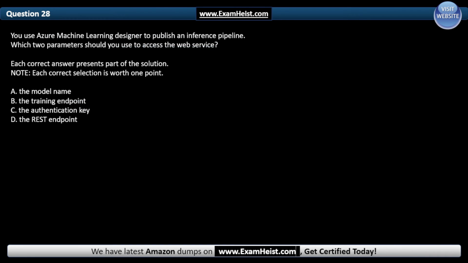Question 28. You use Azure Machine Learning Designer to publish an inference pipeline. Which two parameters should you use to access the web service? Each correct answer presents part of the solution. Note, each correct selection is worth 1 point.